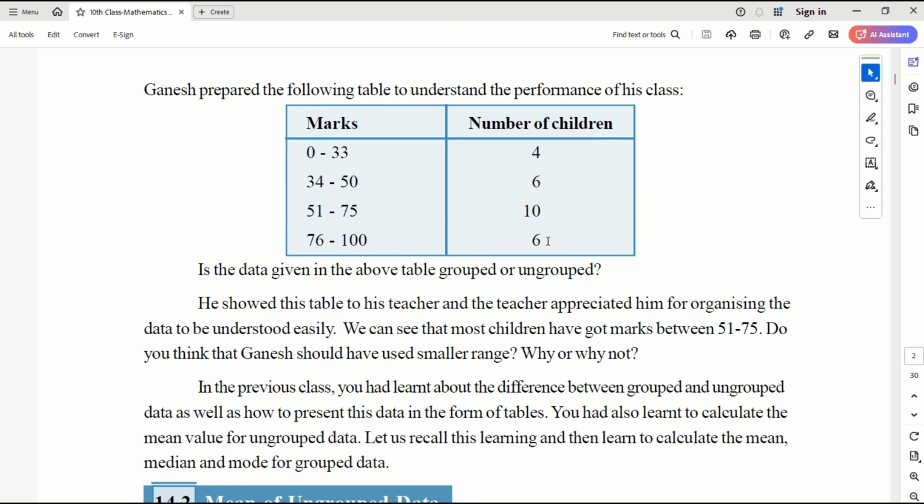Now, once this data is known to the teacher, they know which children they should concentrate on. The 0 to 33 and 34 to 50 groups are the students they need to concentrate on more. So this gives an idea instead of going through each and every student. This is the advantage of representation of data.